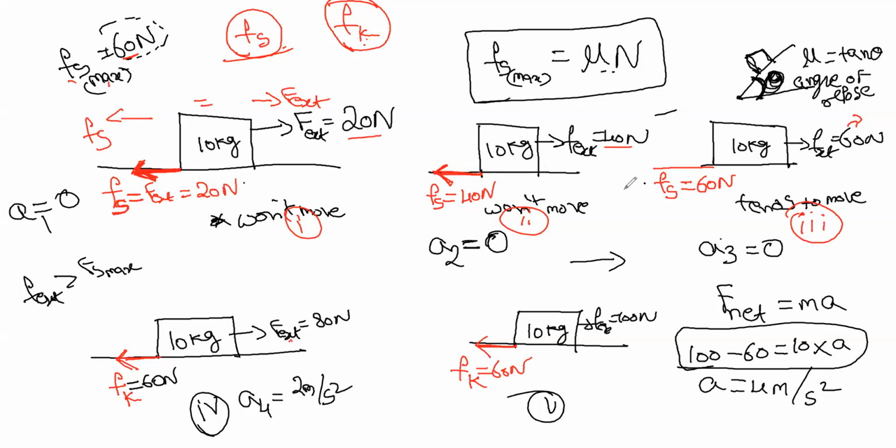It is a very long method, and we have to start from the beginning, not from the middle. Just remember this formula, because in the next class we will study this one. Mu equals tan theta, that is the angle of repose. Then we will study what the angle of repose is called and all.